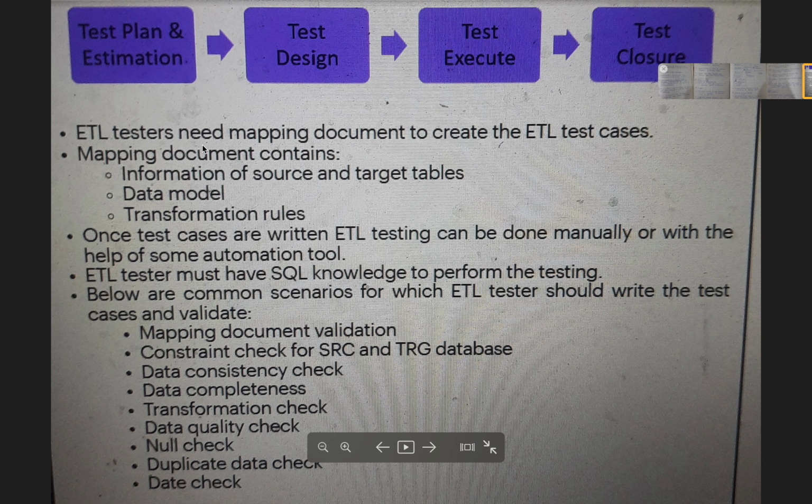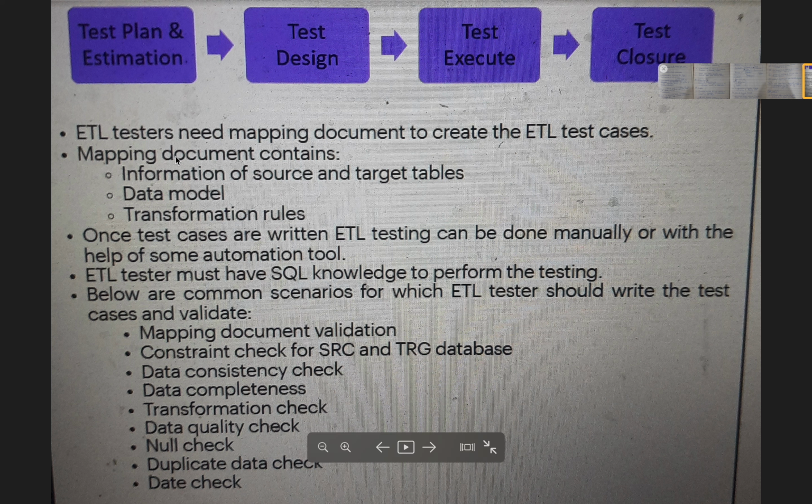An ETL tester needs the mapping documentation to create the ETL test cases. The mapping documentation is very important for the ETL test cases, in which the source column names will be there, the target column names will be there, and the column names will be matched. So how will this mapping be done? The mapping document should contain the basic information, like the information of the source and target tables, what the data model is, and what transformation rules they have applied from the source to the target table. Once all those things are there, test cases will be written and the ETL testing will be done manually.